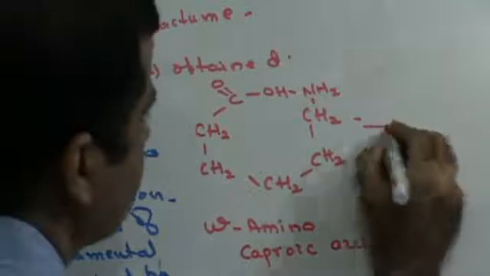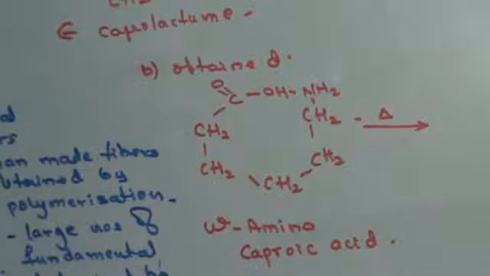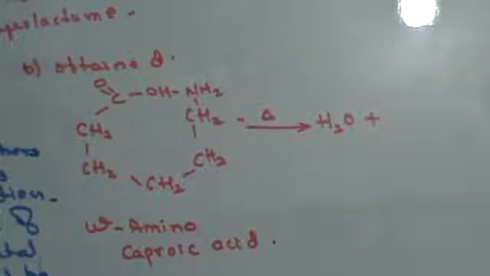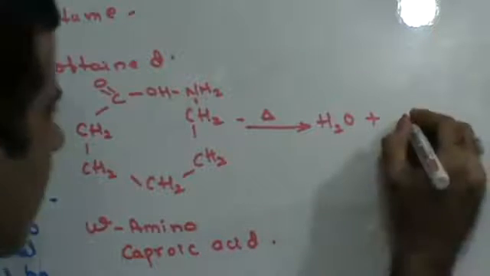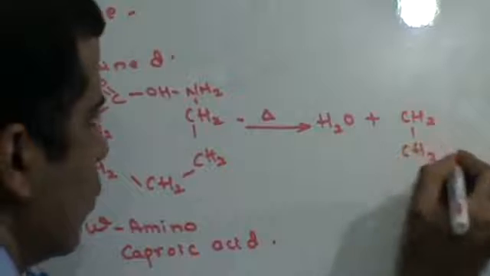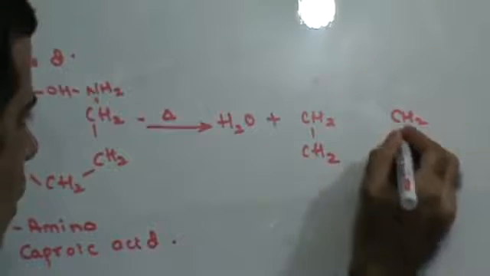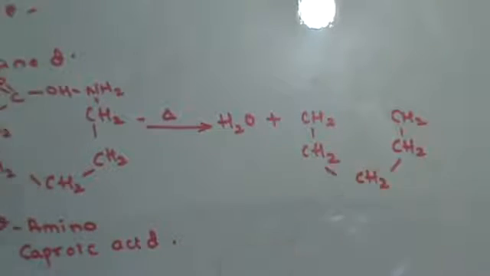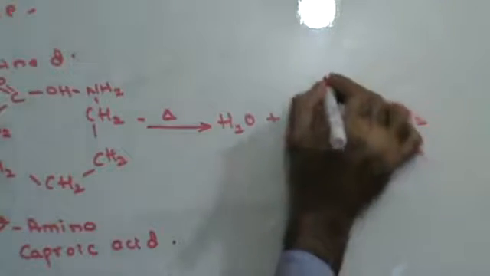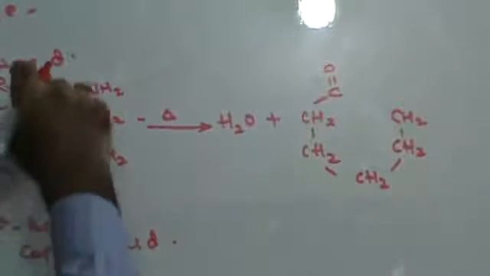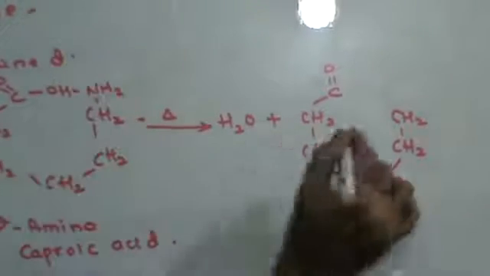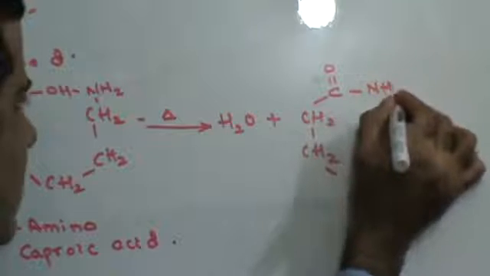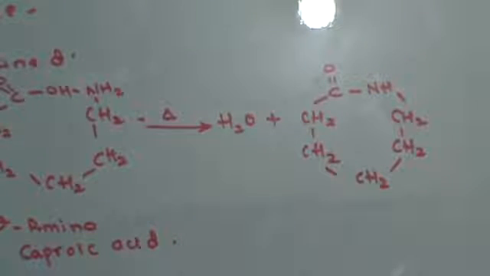Heat this. If I heat this, I will have a water molecule coming out. Once the water molecule comes out, that means two hydrogens and one oxygen are going to come out. So that will leave me with CH2, CH2, CH2, CH2, CH2. This part is as it is. Now, I need one oxygen and two hydrogens out. This carbon as it is. This oxygen, this one hydrogen and one hydrogen from the amine group goes. So that leaves me with NH. This is your caprolactam.